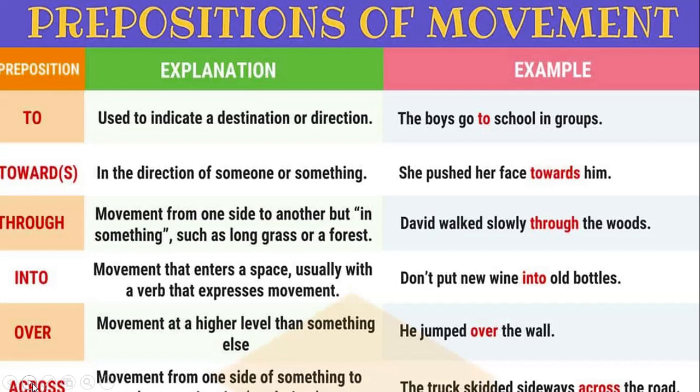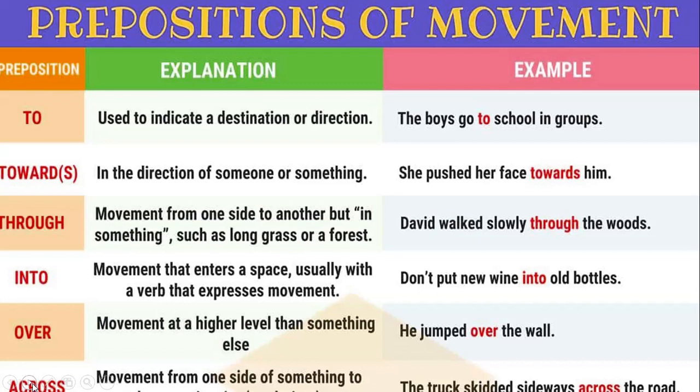Next is into, movement that enters a space, usually with a verb that expresses movement. Don't put new wine into old bottles. So into always shows movement, and in basically means we are talking about something static.